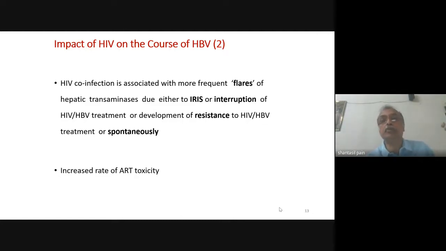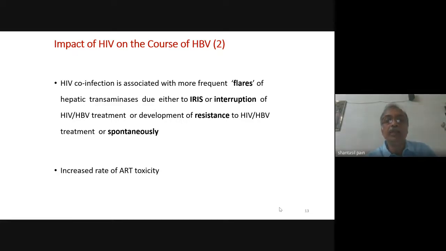This seroconversion may be spontaneous, or it may be because of the effect of tenofovir and lamivudine, which have potent anti-HBV activity. Or it may be that there has been interruption of the antiretroviral therapy. Either the patient has stopped the drug himself or herself, or due to some reason you have stopped the antiretroviral therapy. Now, if you suddenly stop this antiretroviral therapy, you have also stopped the therapy against hepatitis B virus. And this can also result in an acute hepatitis-like flare.